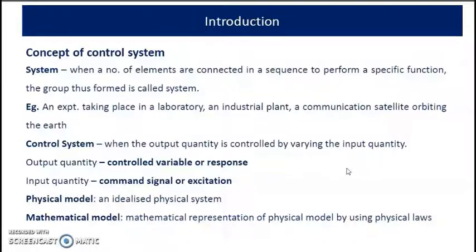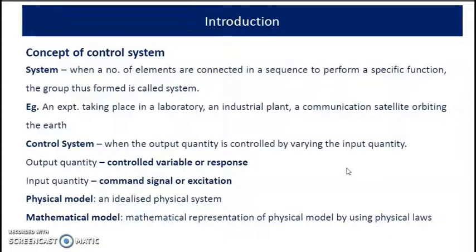Now, what is a physical model? An idealized physical system is called a physical model. Then, what is a mathematical model? Mathematical representation of this physical model by using some physical laws is called a mathematical model. That means, let the system be an electrical system, an electrical circuit. So by using Kirchhoff's current law or Kirchhoff's voltage law, we can write some equations, differential equations or something like that. This mathematical representation is called a mathematical model.